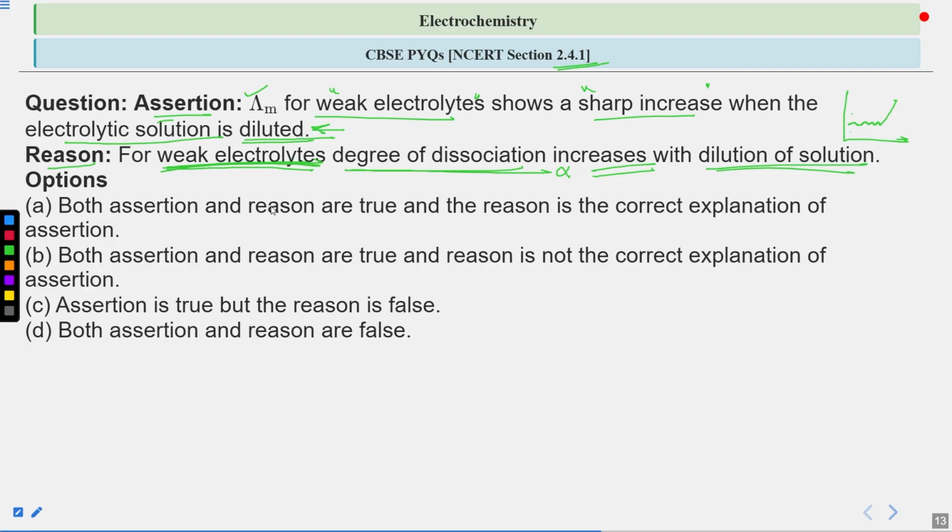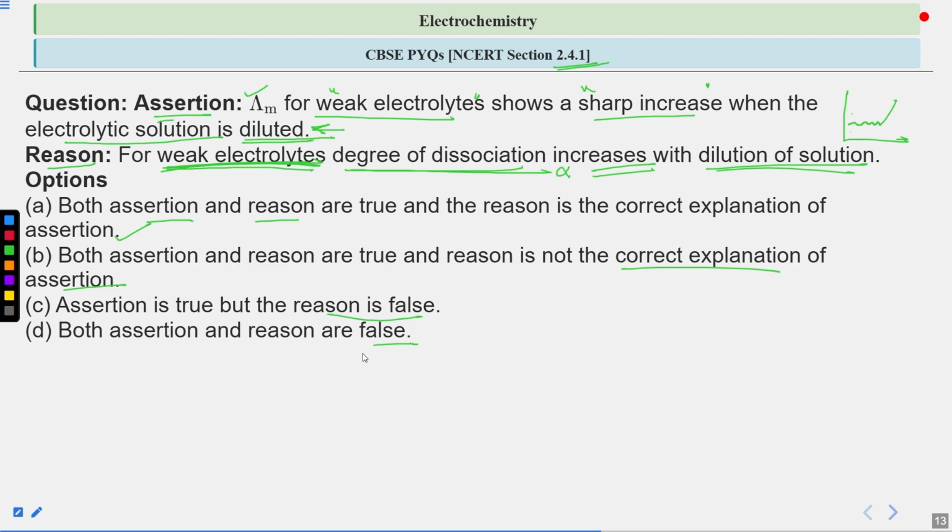Now you have to identify whether the statement given in the assertion is correct or not, whether the statement given in the reason is correct or not, and also whether the reason statement explains the assertion statement. The options given are: both assertion and reason are true, and the reason is the correct explanation of assertion; both assertion and reason are true, and the reason is not the correct explanation of assertion; assertion is true but reason is false; or both the assertion and the reason are false.